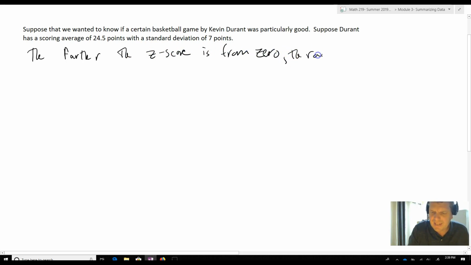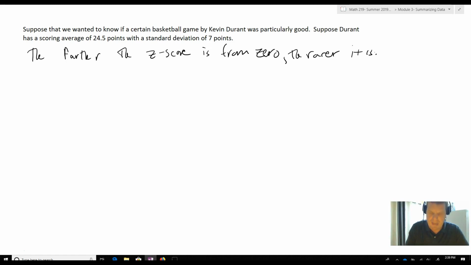So z-scores that in absolute value are really large are going to be pretty rare, and if we get a Kevin Durant game that has a high z-score, then we're going to say he did really, really well there.